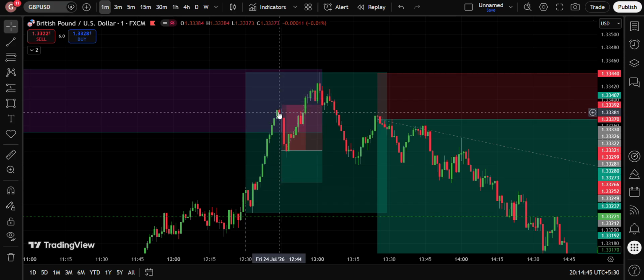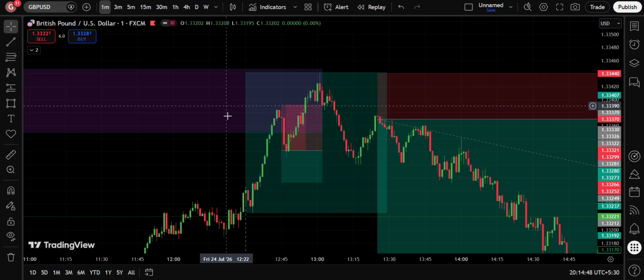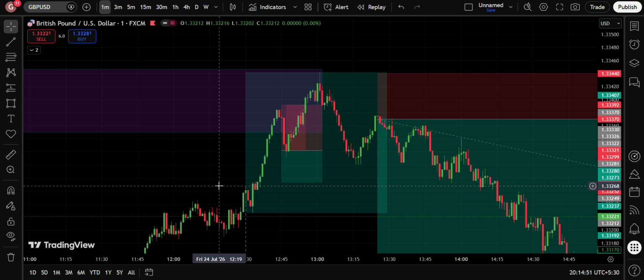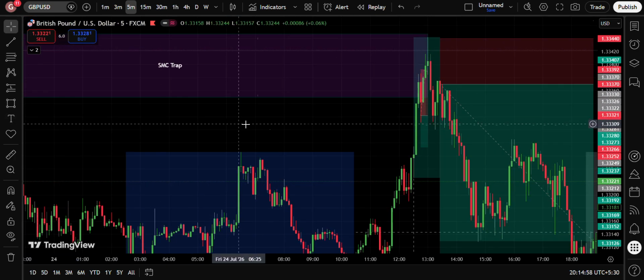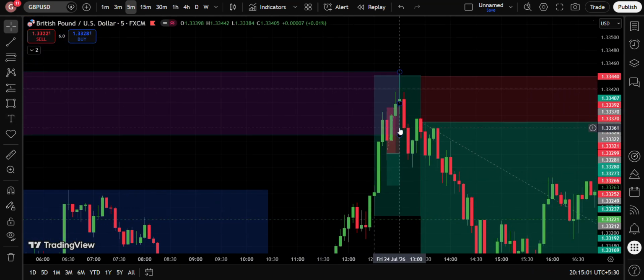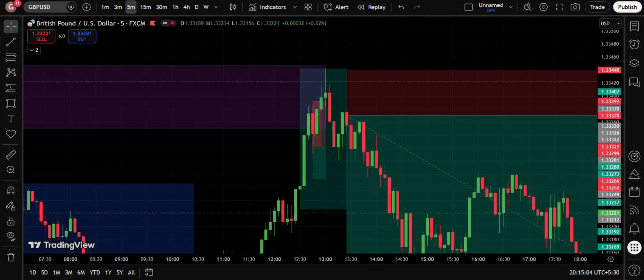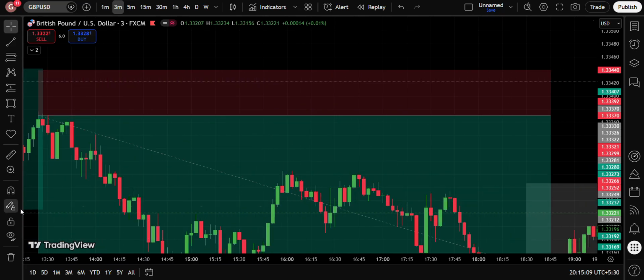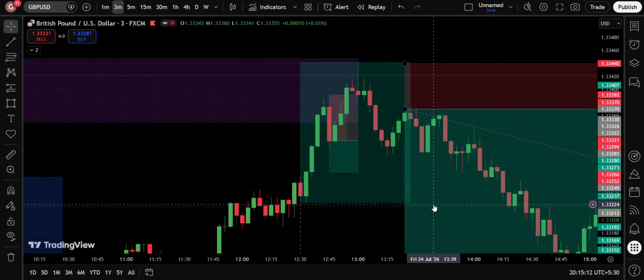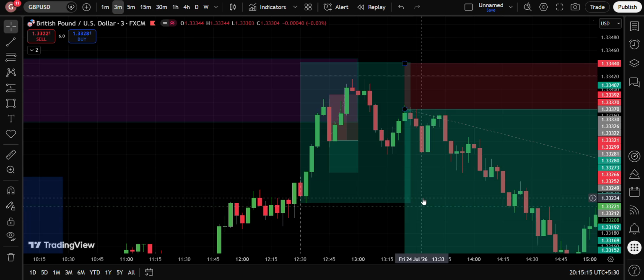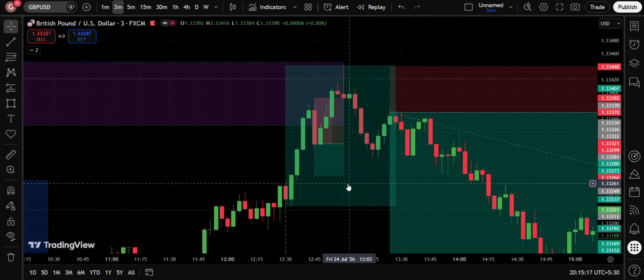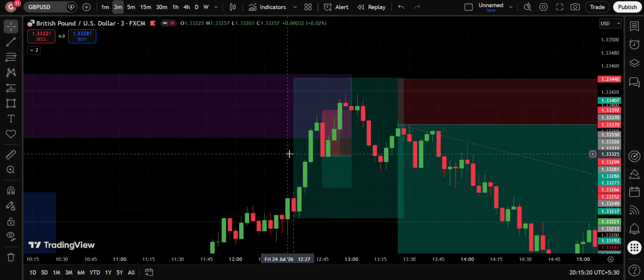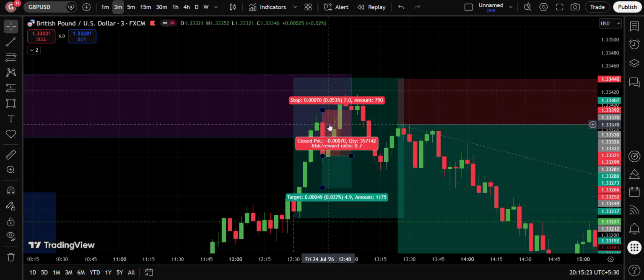So here, the moment I saw this bearish reaction, I have a lower time frame confirmation called M5 engulfing candle lower time frame entry. So essentially what that means is I go to the M5 time frame and I look for an inducement. Okay, so in this case this was the one, but let me move on to M3 because there's also an M3 engulfing candle lower time frame confirmation entry which I made up, and M5 is also a similar entry.